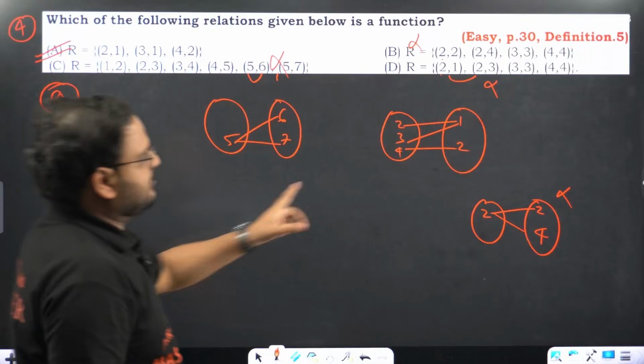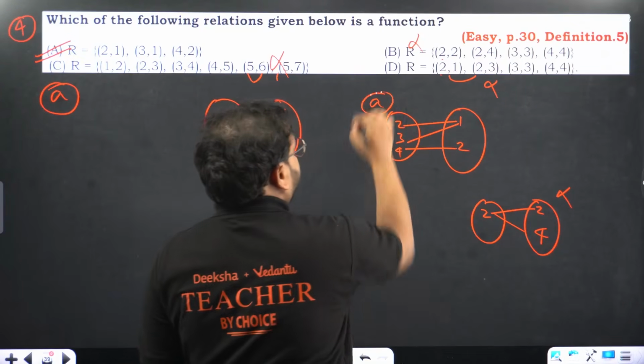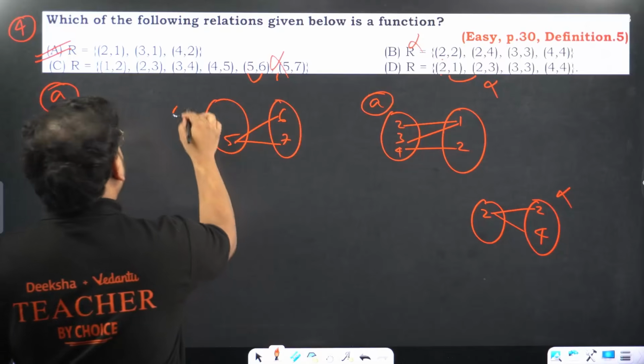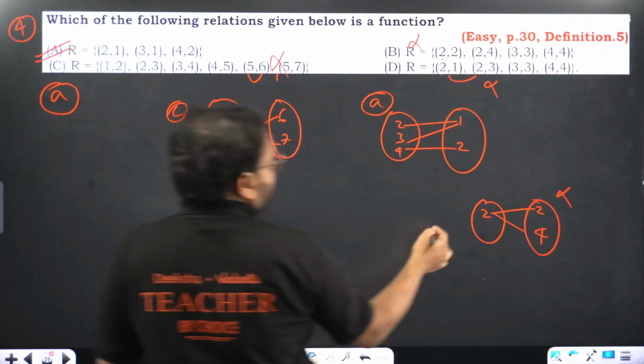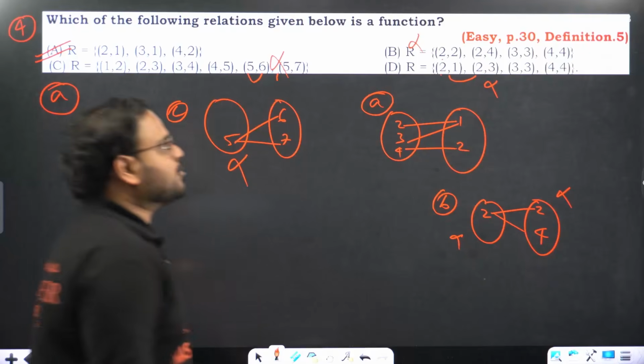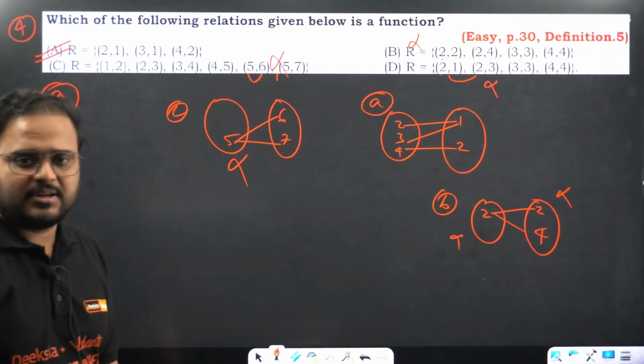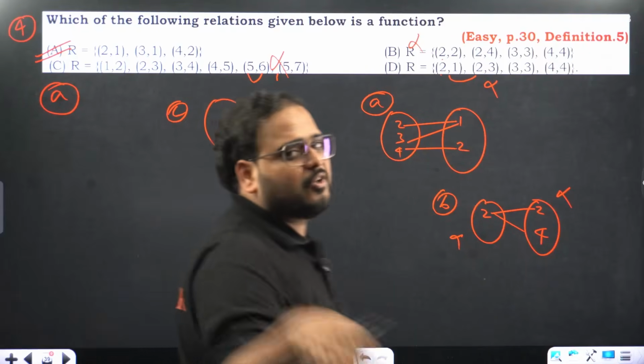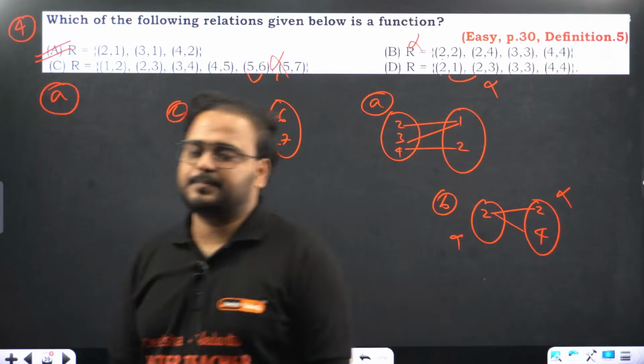Correct now? This is the option A. This was the option C, not a function. This was the option, not a function. And the last is also not a function because 2 is mapped to 1 and 3 both. I hope this is clear. Any doubt? If you have, put that in the comment section, okay? I'll answer that over there.